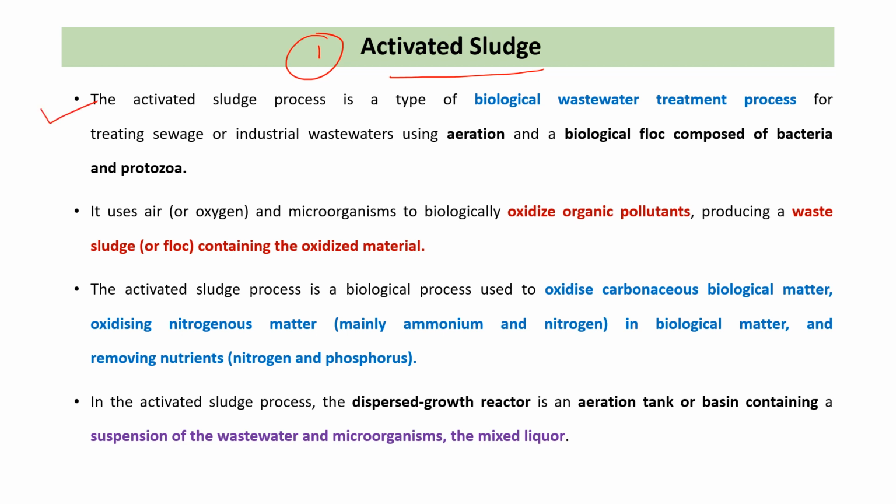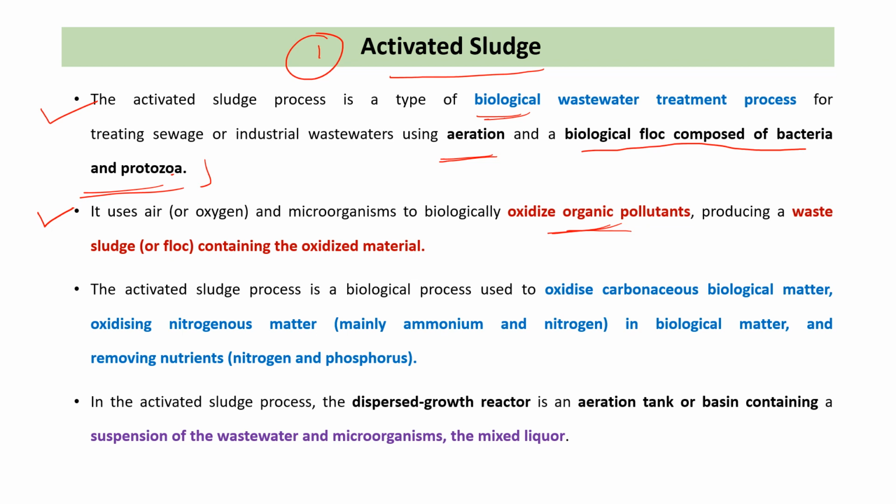This is an aerobic, biological wastewater treatment process where we use aeration and a biological floc composed of bacteria and protozoa. A layer of microbes known as biological floc is composed of bacteria and protozoa. It uses air and microbes to biologically oxidize organic pollutants,